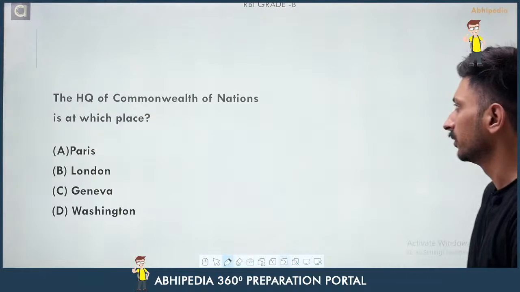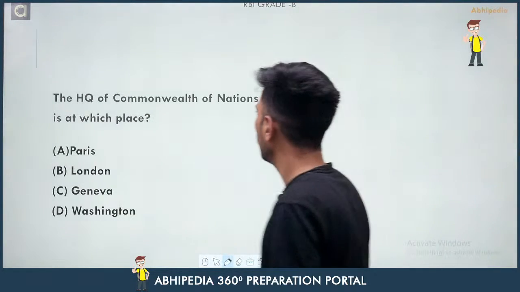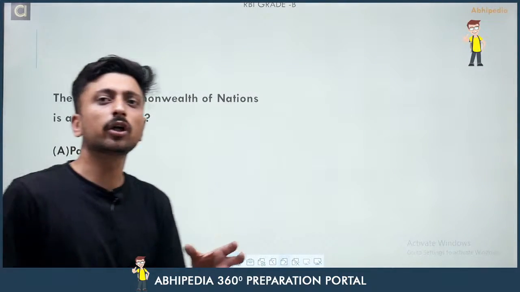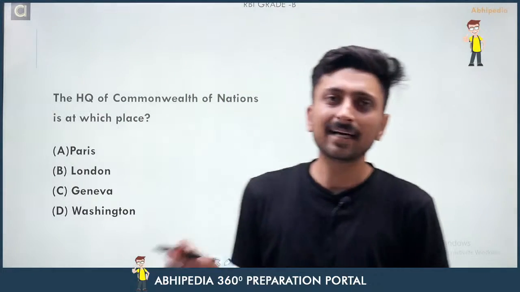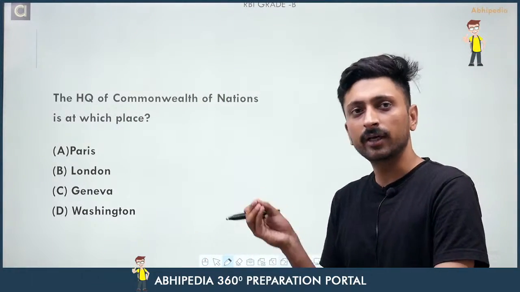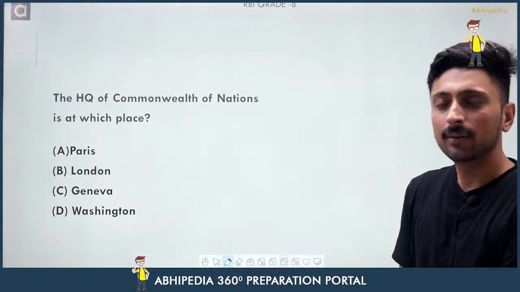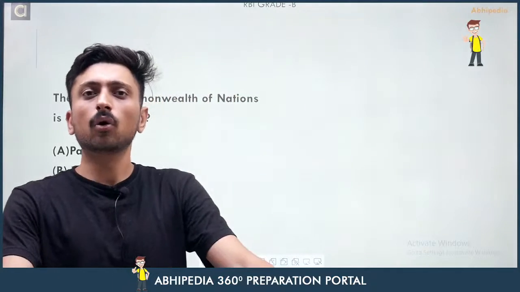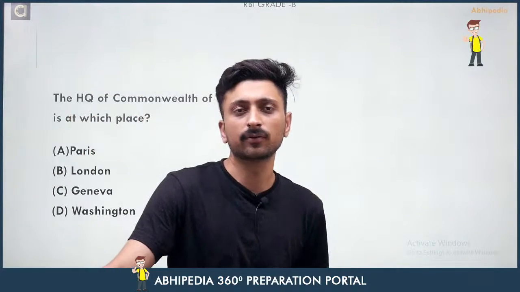So here I am having the next question. The headquarter of Commonwealth of Nations is in which of the following place? The headquarter of Commonwealth of Nations is at which of the following place? Either it is at Paris or London or Geneva or at Washington. So you have to tell me the right response.